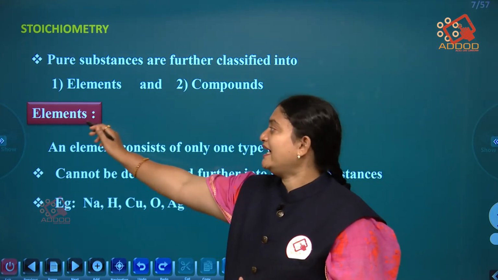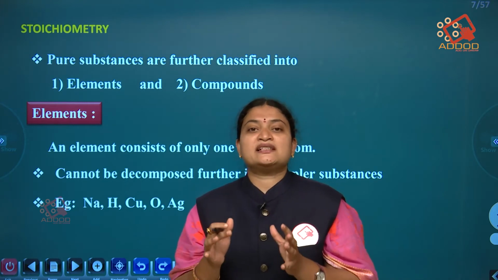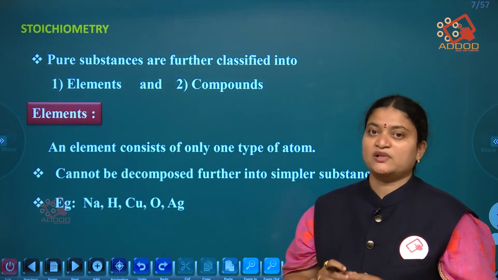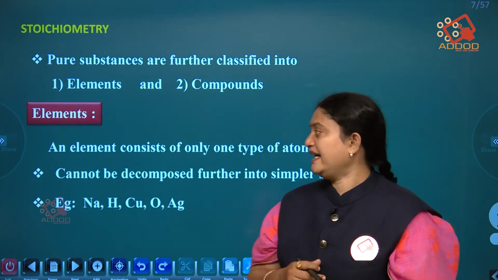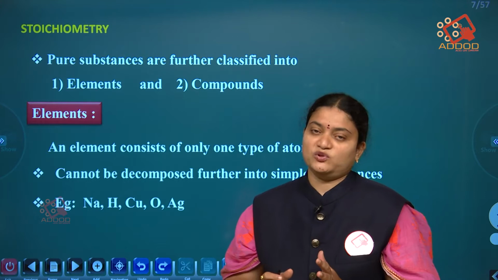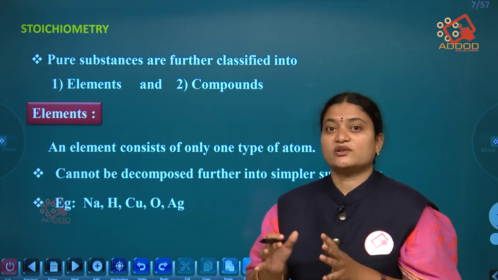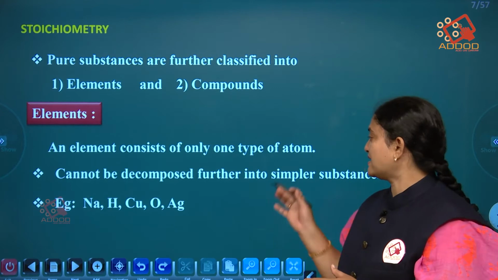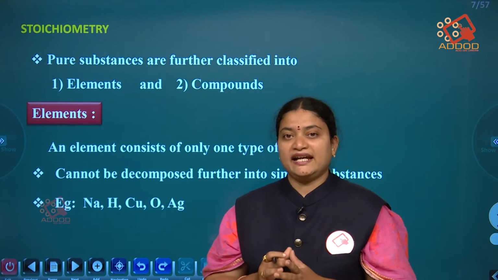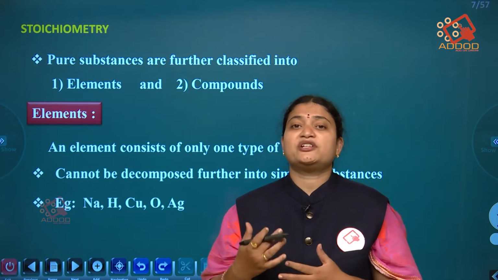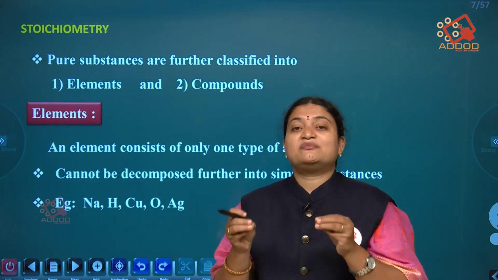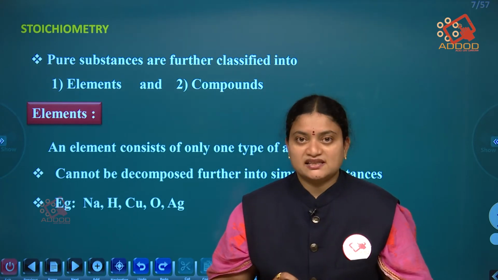Let us see the elements. An element is something which consists of only one type of atom. So we call those elements. These elements cannot be decomposed by chemical or physical methods into simpler substances. In the periodic table we have about 118 elements. These elements are pure substances.